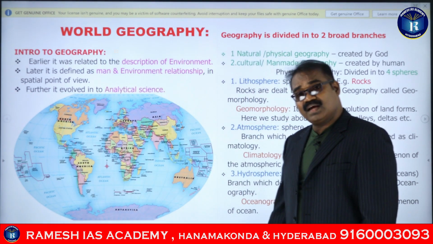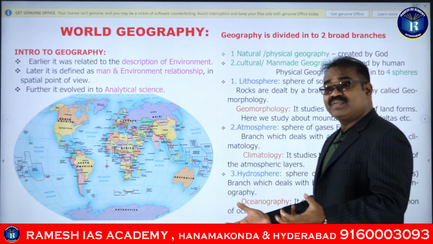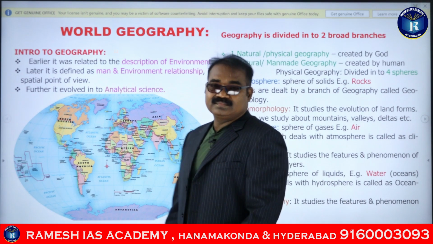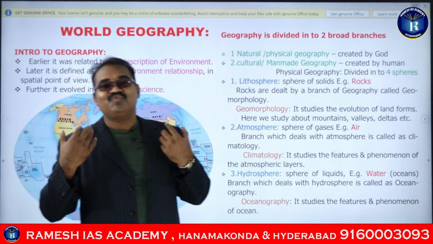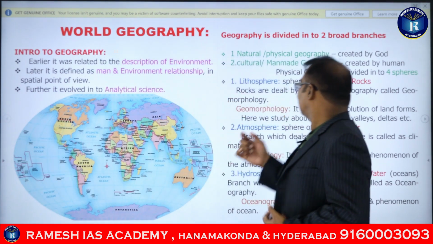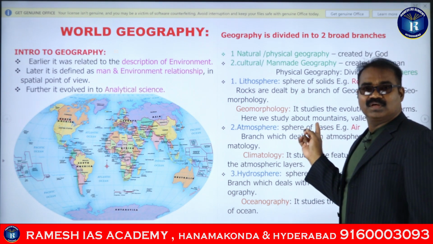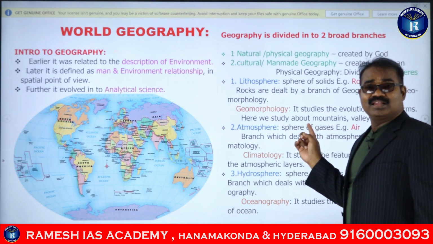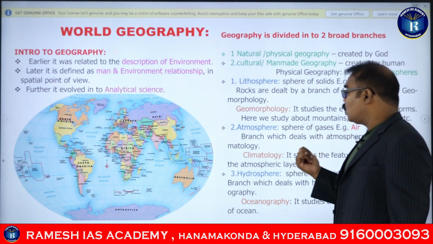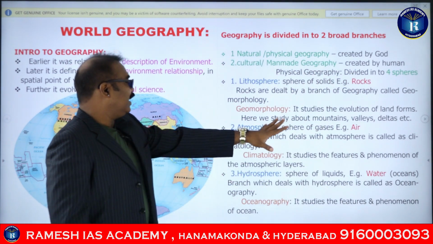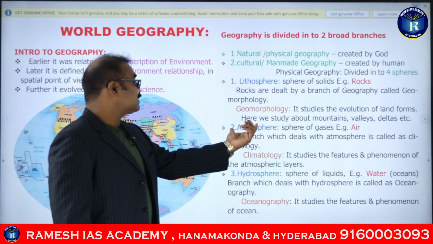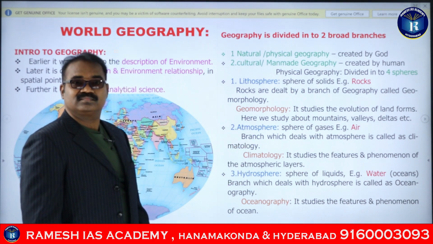Second one is called the atmosphere. It is the sphere of the gases, guys. And the gases, what we know, are nothing but the air, right? So to study the air, guys, or the second sphere, atmosphere,